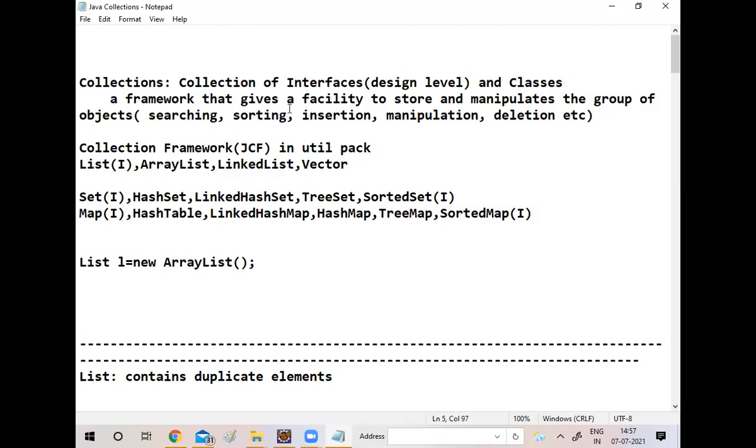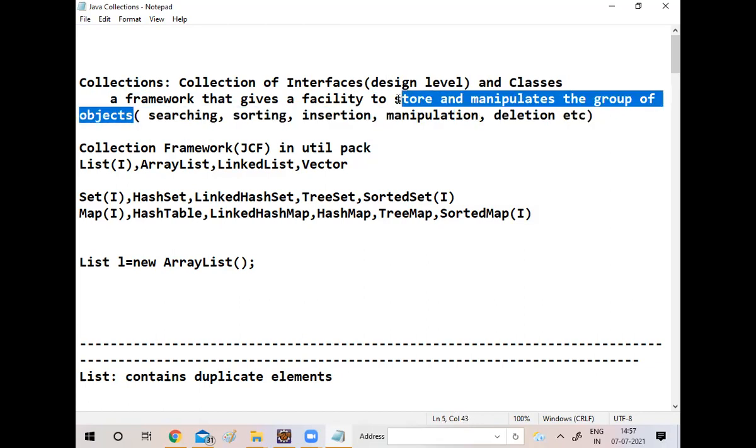Collection is a framework that gives the facility to store and manipulate a group of objects. For example, I want to store student details: age will be a number, name will be a string, and marks will be a floating point like 77.13. I want to know who is the first in the class, which may contain 70 people, and who is the last.